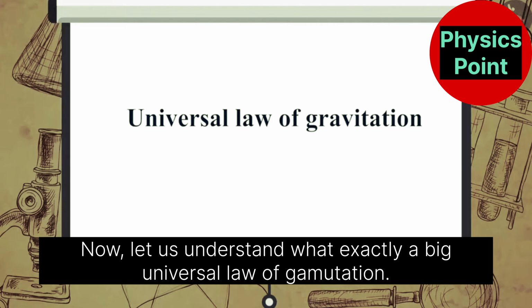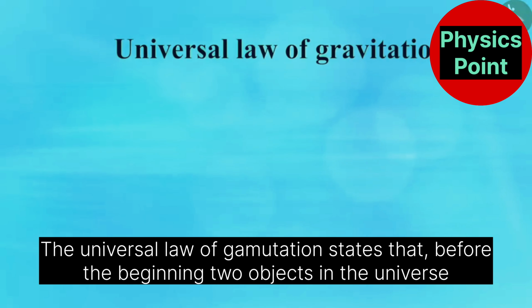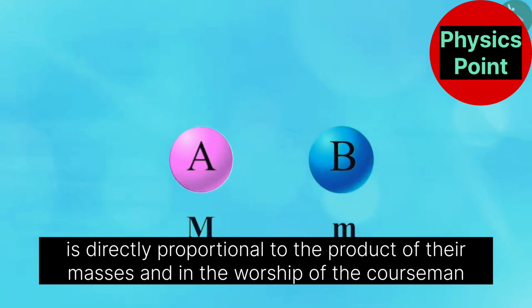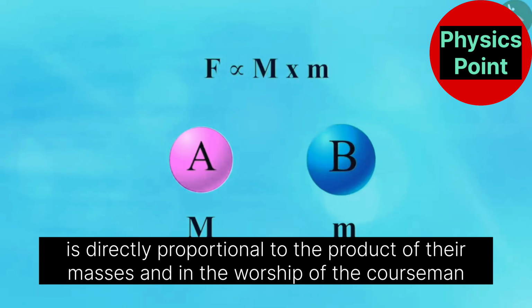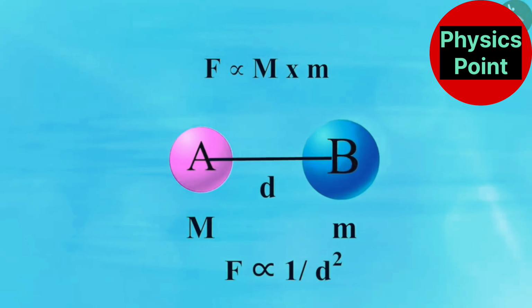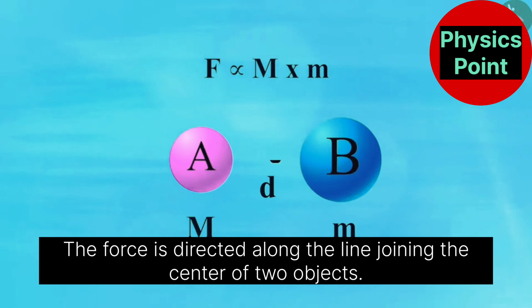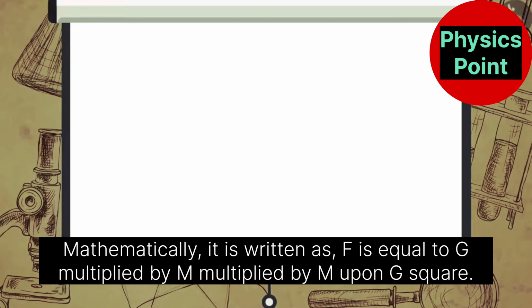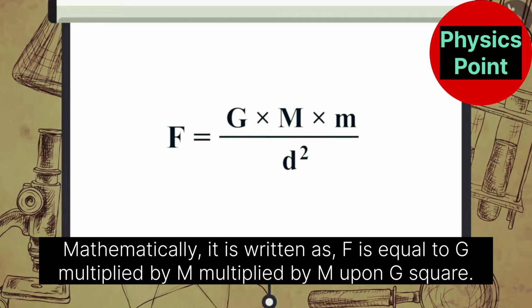Now, let us understand what exactly is the universal law of gravitation. The universal law of gravitation states that the force between two objects in the universe is directly proportional to the product of their masses and inversely proportional to the square of the distance between them. The force is directed along the line joining the center of two objects. Mathematically, it is written as F is equal to G multiplied by M1 multiplied by M2 upon D square.